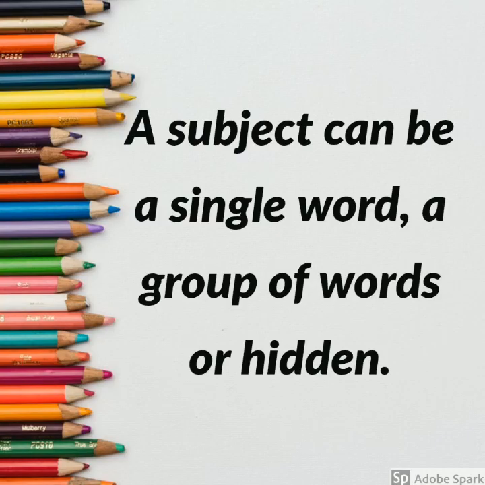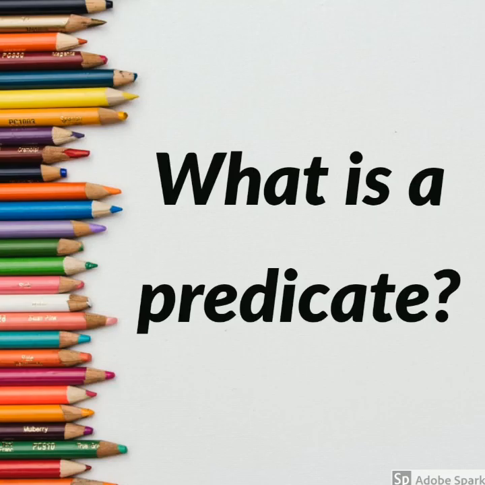So in some places the subject may not be shown, but it is understood that you is the subject there. Are you all clear? So a subject can be a single word, a subject can be a group of words, or sometimes a subject cannot be seen or is hidden. Right? Now, let's move on to predicate. What is a predicate?